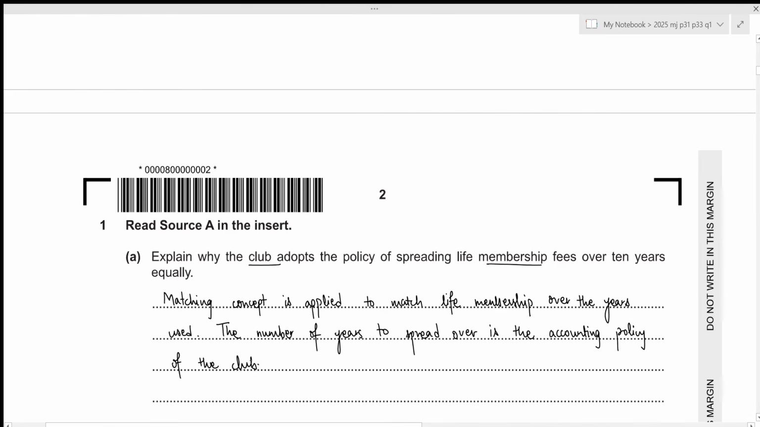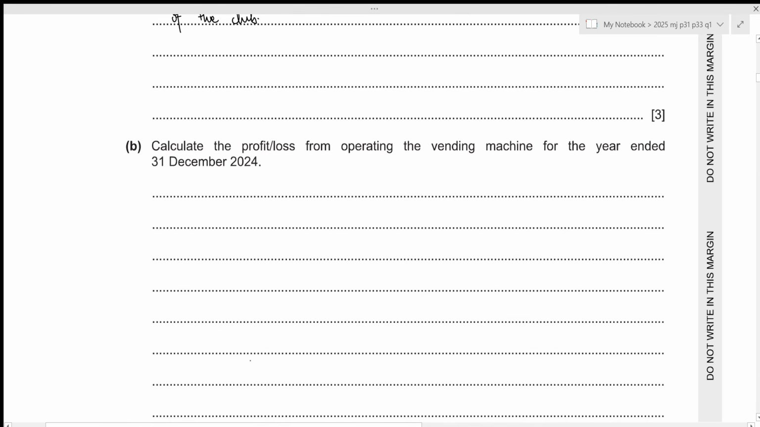Alright, that is all for the first part. Let's move towards the next one. We now need to calculate the profit or loss from operating the vending machine for the year ended 31st December 2024. Okay, so operating vending machine is a side business attached to our social club. So in this case, we just need to prepare the statement of profit or loss only for the vending machine. We always start with our revenue. So in this case, we are selling soft drinks. So the revenue will be soft drinks revenue.